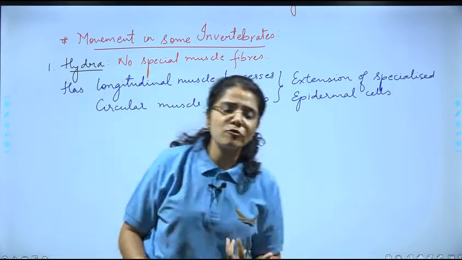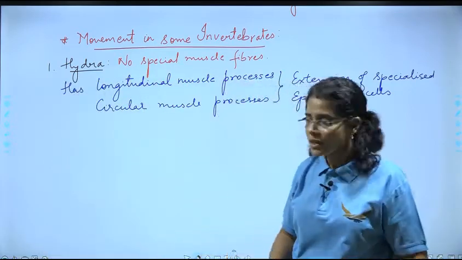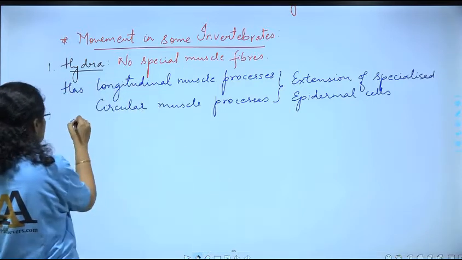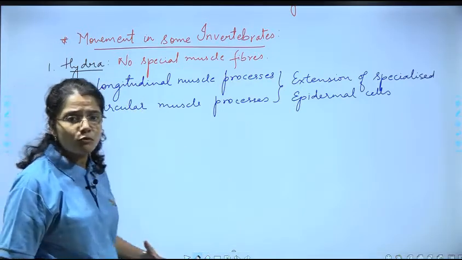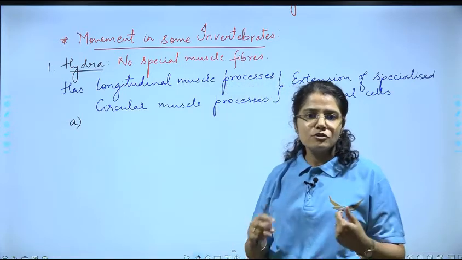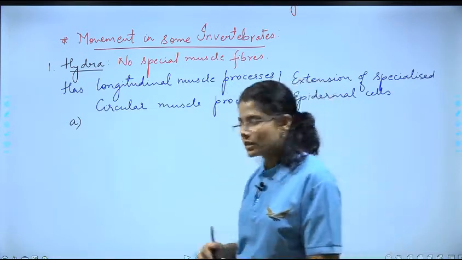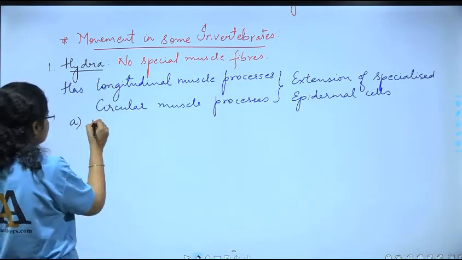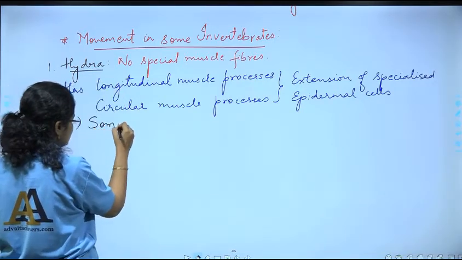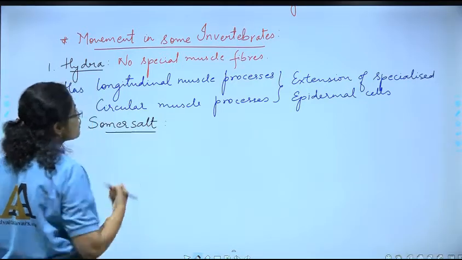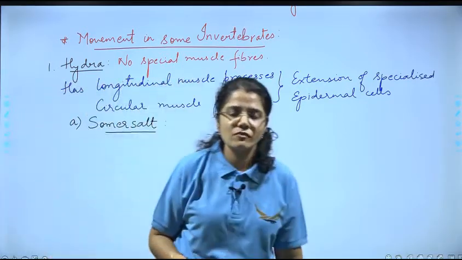Now, what type of movements does Hydra show? Hydra shows movement in four different ways. The first is called somersaulting. So we write somersault. Now what is a somersault?